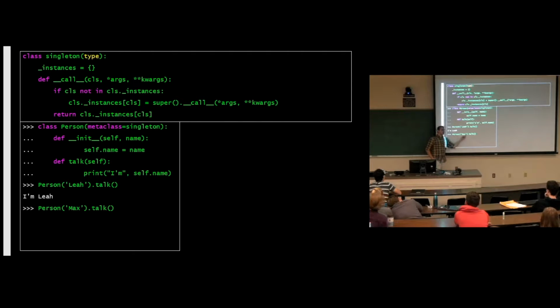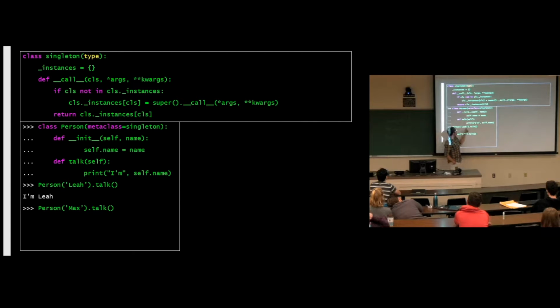Now we do the exact same thing again. Call Person. We're calling Person, which means that call method is being called. The class is Person again. Is cls in the _instances dictionary? Yes. Because previously when we called this, it wasn't, and so we added it.